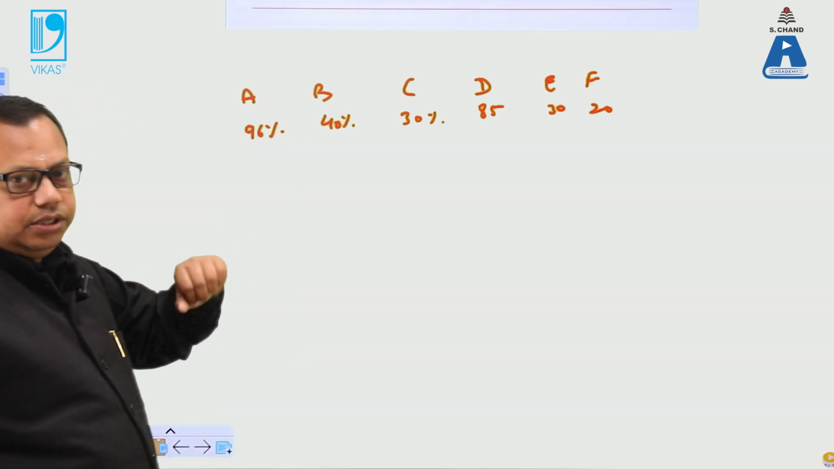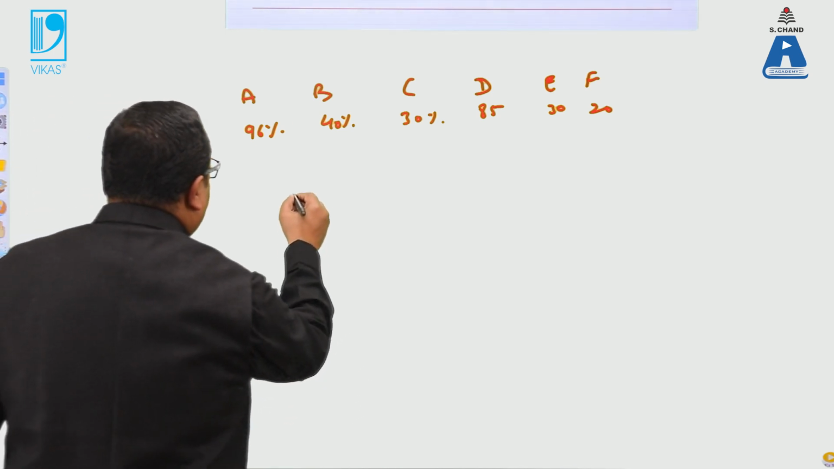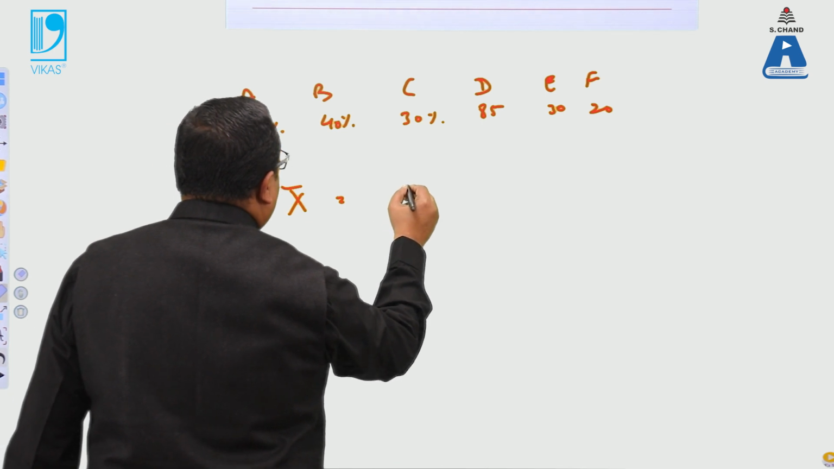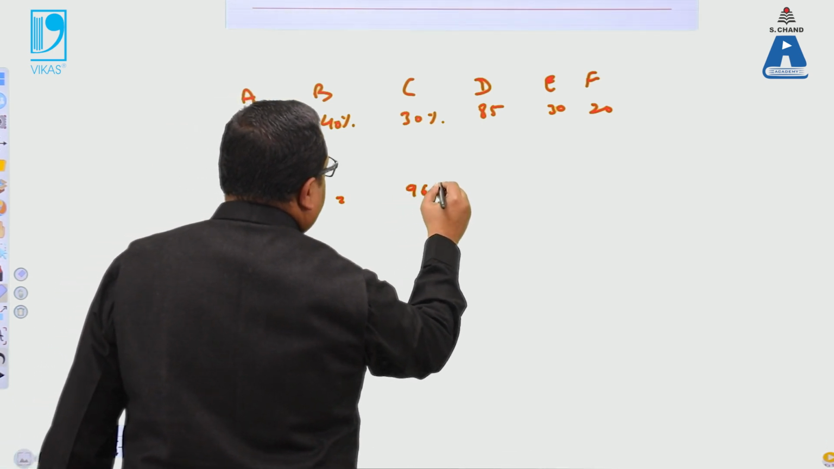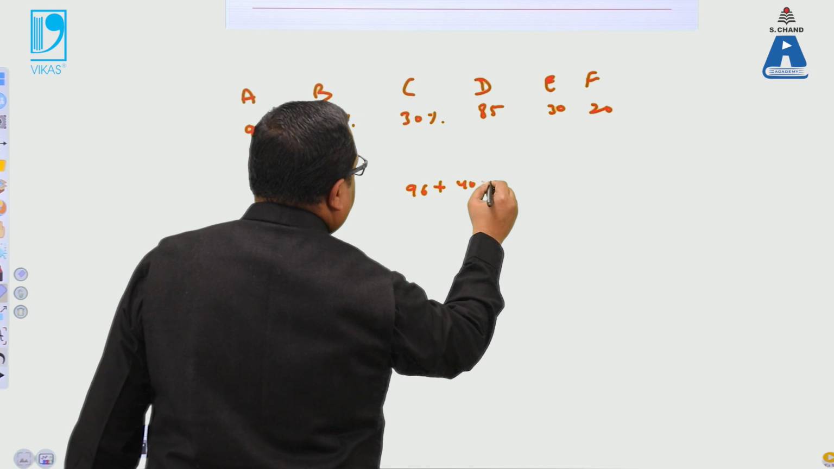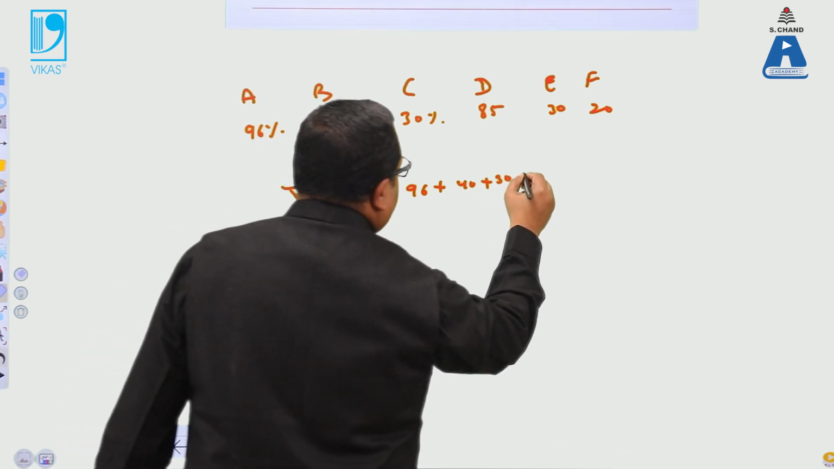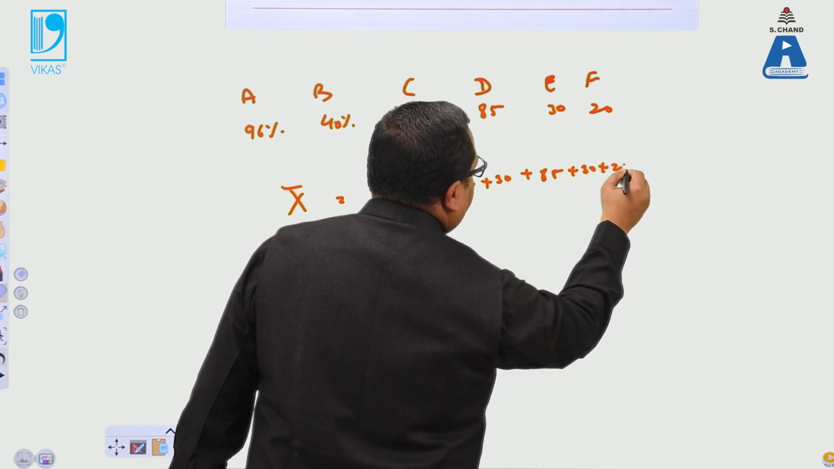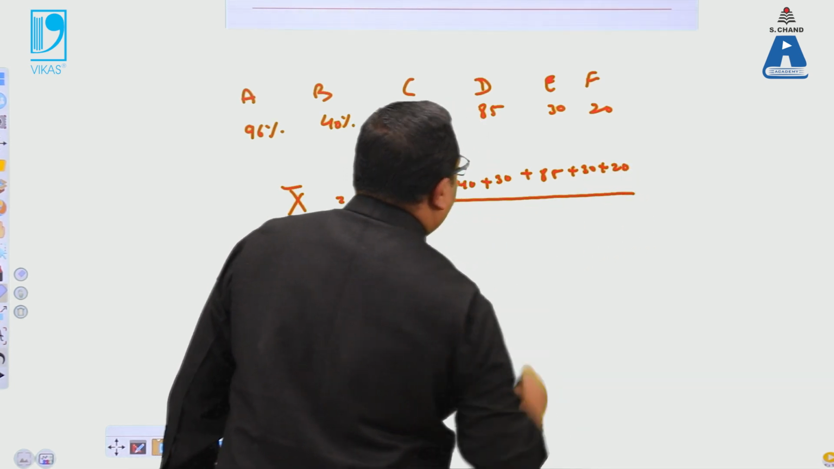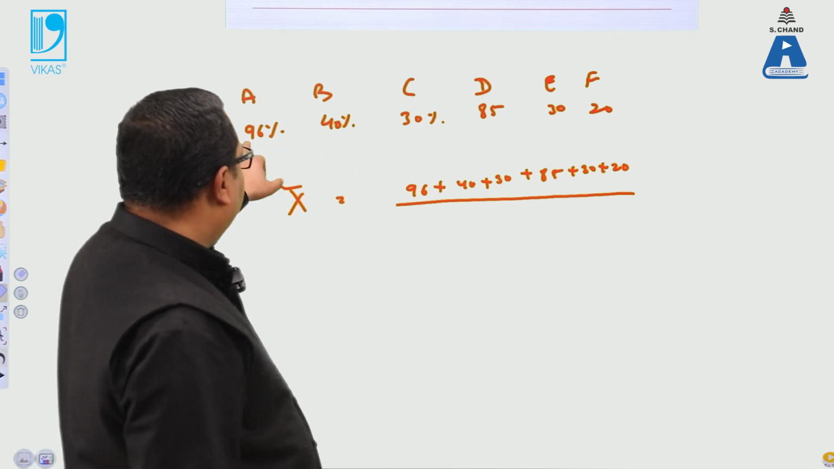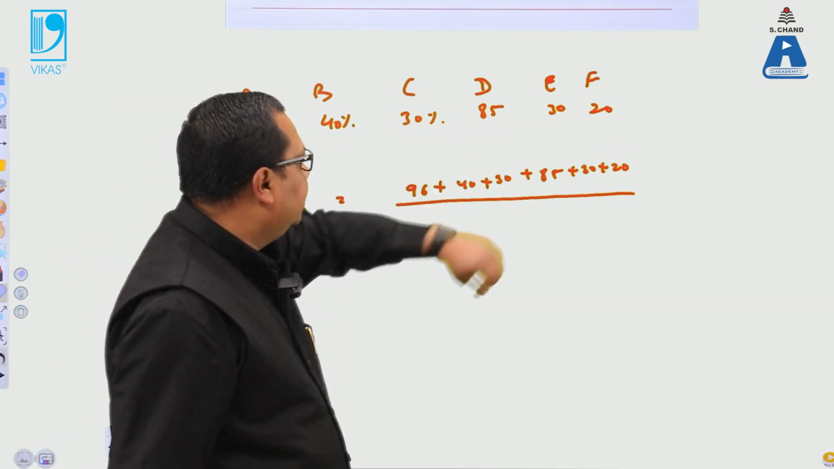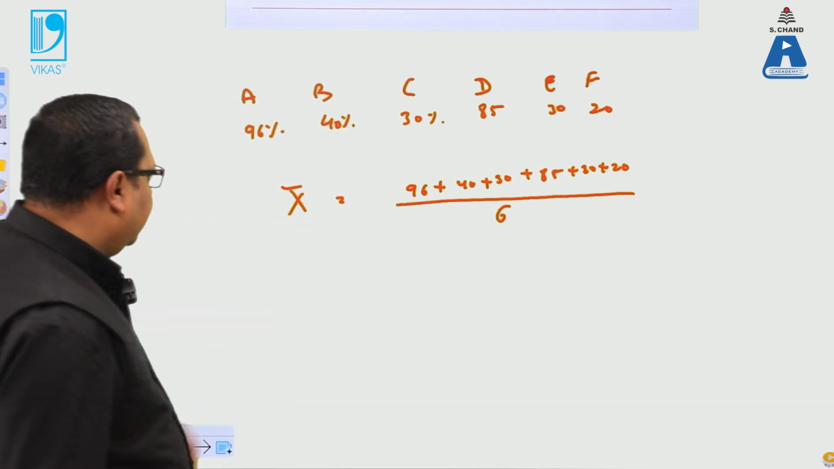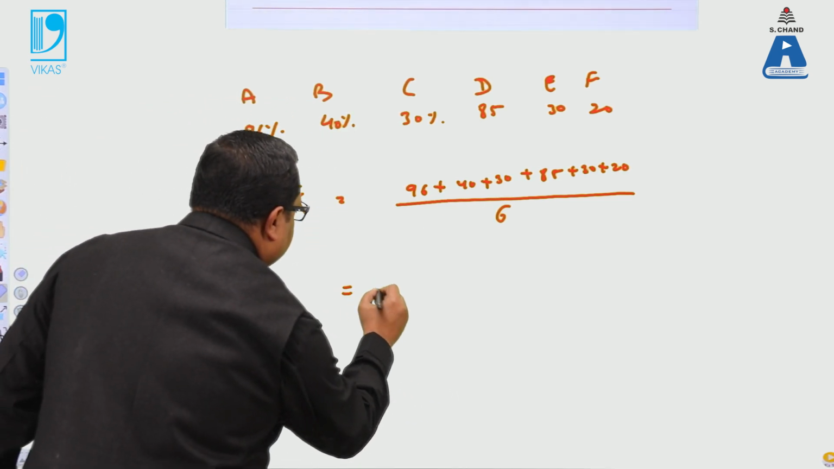This data is given to us. So first of all, we will calculate the mean, which is denoted by x bar. Mean can be calculated as the total, that is 96 plus 40 plus 30 plus 85 plus 30 plus 20, divided by the number of terms. So the number of terms are 1, 2, 3, 4, 5 and 6. So these are 6.